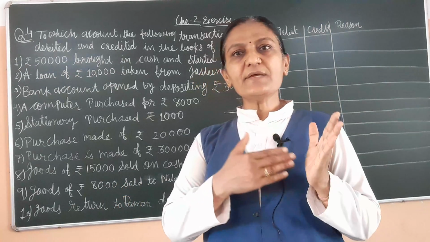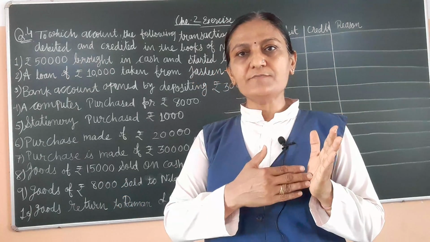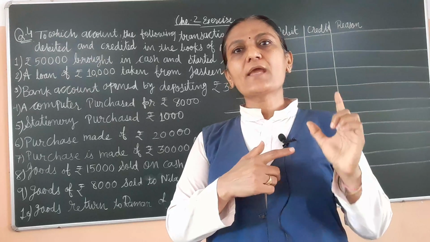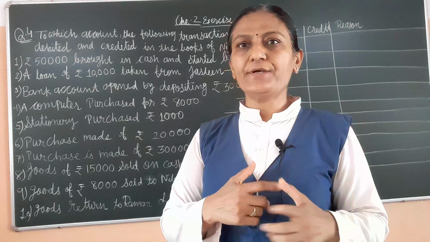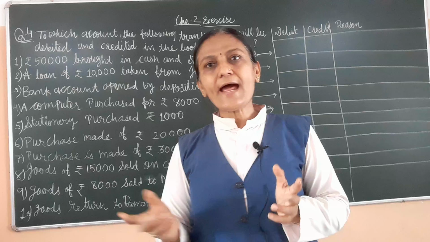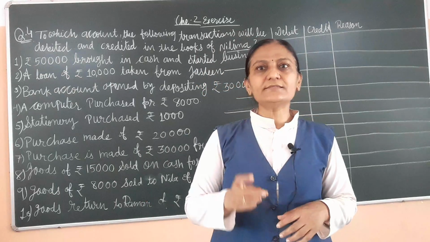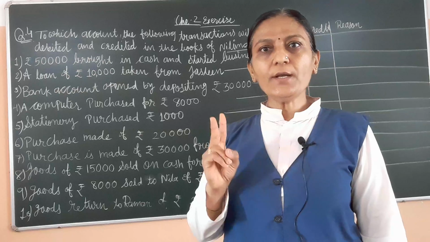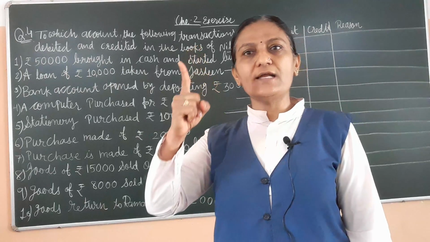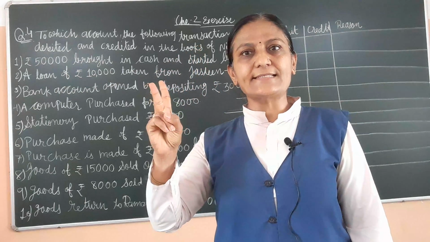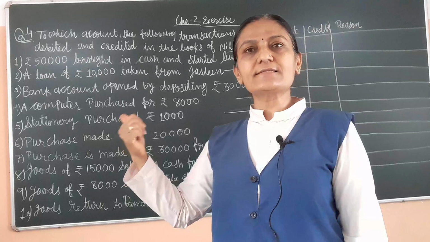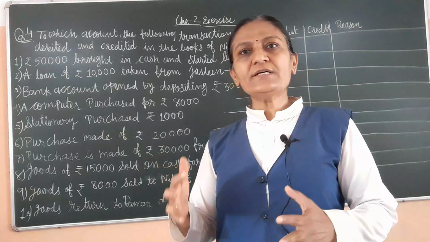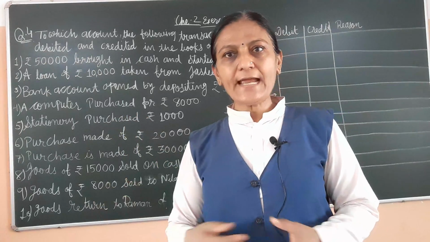Here in a business cash comes, so here cash account debited. We know that in each transaction there is dual effect, and when there is dual effect, at that time one is debit and second is credit. If cash is debit, then obviously second account is credit.